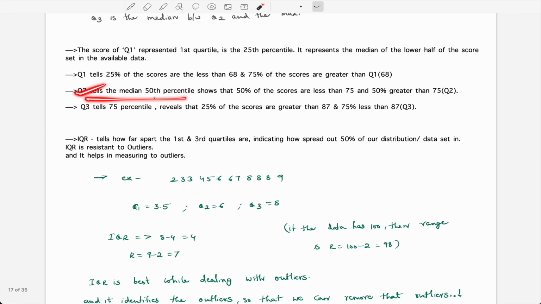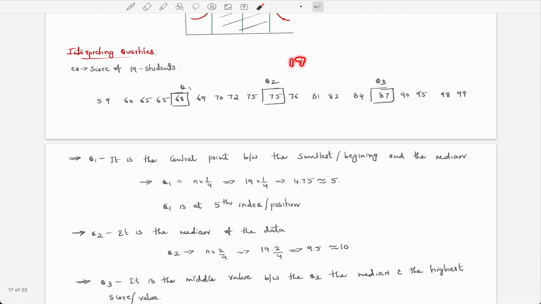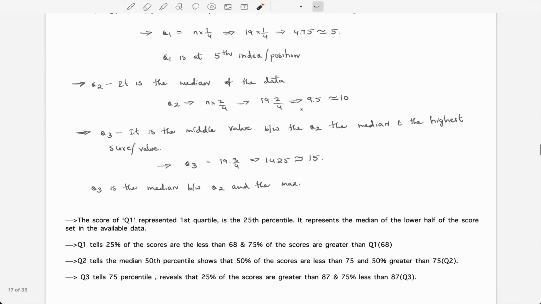And Q2 tells the median, which is the 50th percentile. It shows that 50% of the students are below and 50% above. If you have 19 students, the median position is 9.5, which means 9 students scored below 50 and 9 students scored above. In this example with 75, nine students got below 75 marks, and nine students got above 75 marks. I hope you're getting it.